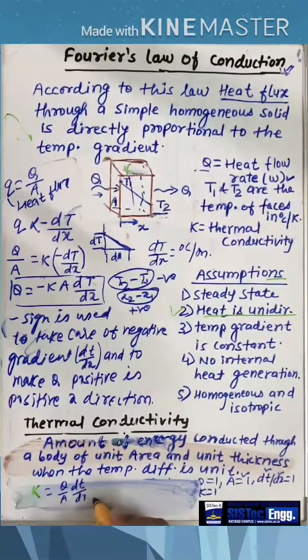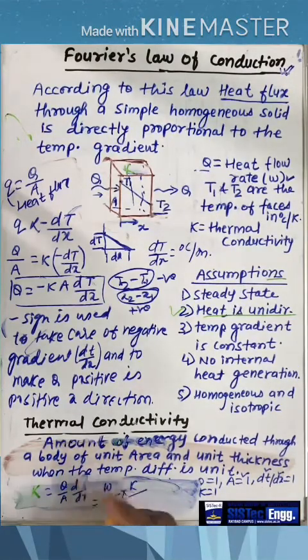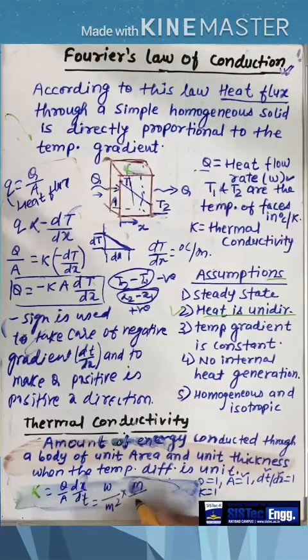So the unit of Q is the watt, unit of area is equal to meter square, the temperature unit degree Celsius or Kelvin, means right now suppose I am taking in Kelvin, divided by dx, dx by dT. So the unit of x will be meter and Kelvin. So 1 meter to 1 meter cancel. So the unit of the conductivity would be watt per meter Kelvin.